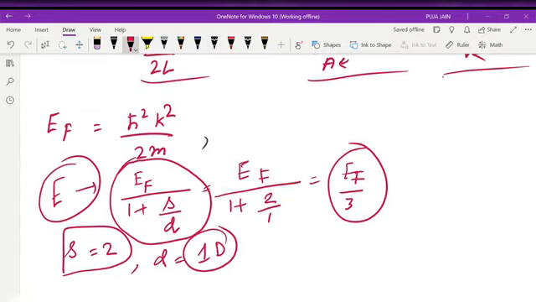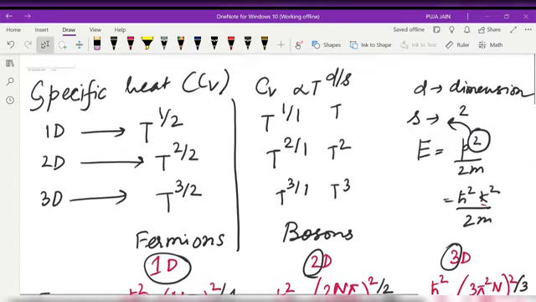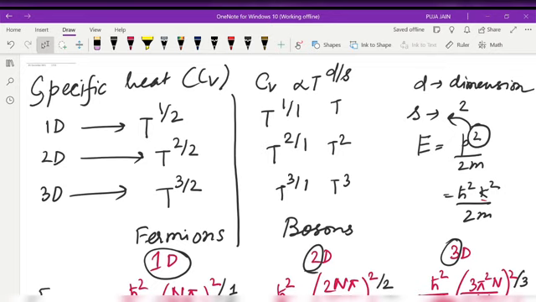Okay. So today we will stop here only. We have discussed two very important tables related to solid state physics. There are many more important formulas. We will discuss them in our next lecture.